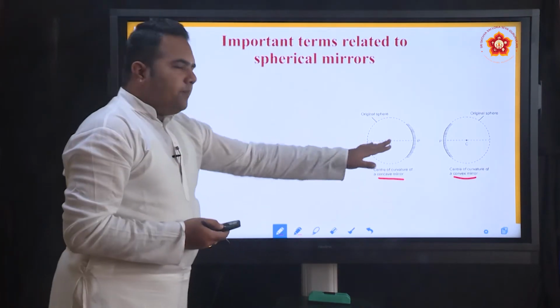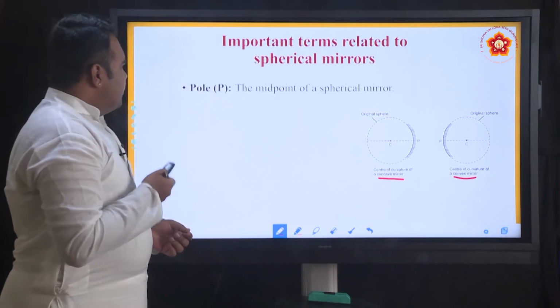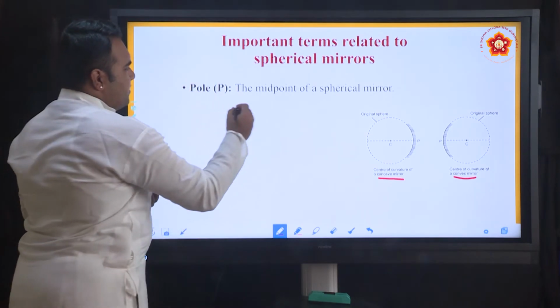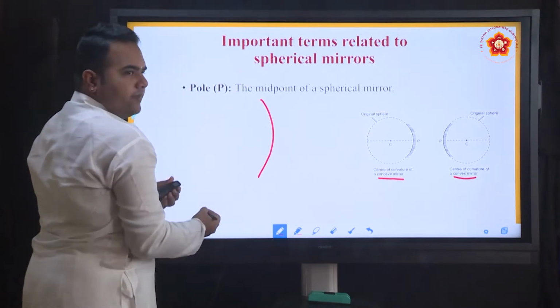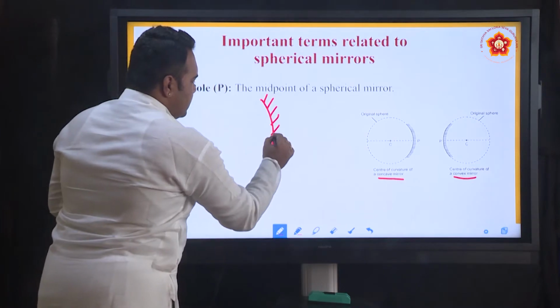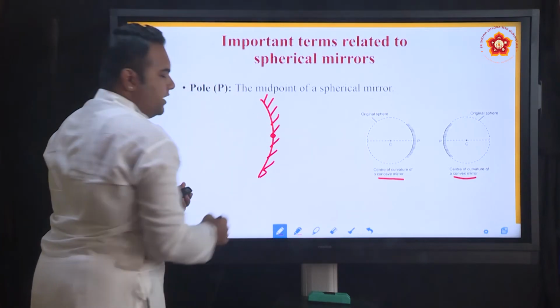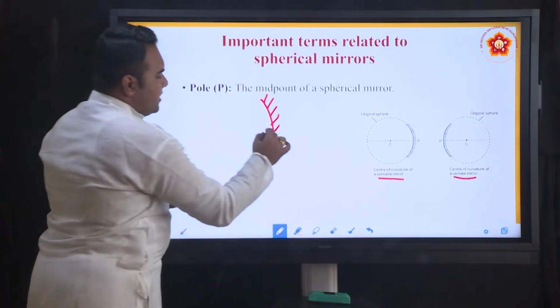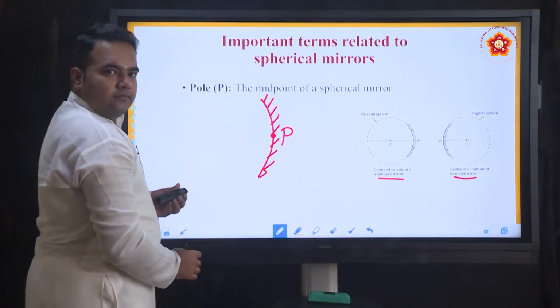Now what are the different parts of a concave mirror? Pole. Pole is the midpoint of the spherical mirror. For example, when you draw a concave mirror like this, the central region, the exact midpoint of this mirror, is called the pole.